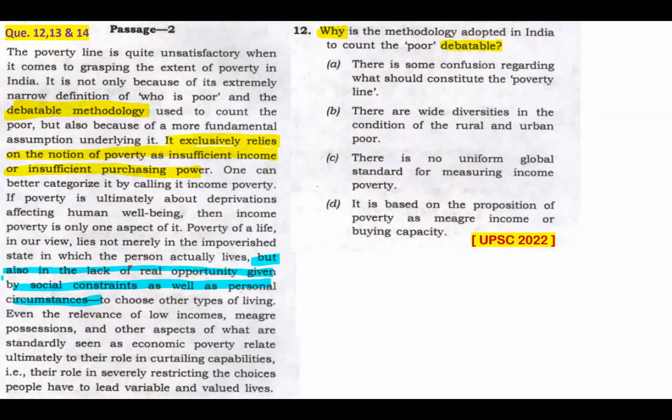Now, it's clearly spread over in this passage, as you can see. It exclusively relies on the notion of poverty as insufficient income or insufficient purchasing power. And regarding poverty of life, the passage clearly mentions it's also in the lack of real opportunity given by social constraints as well as personal circumstances. We can't just depend upon measuring purchasing power capacity. It's beyond all that. And that's why it is debatable. I hope that's clear. Option D is the answer.